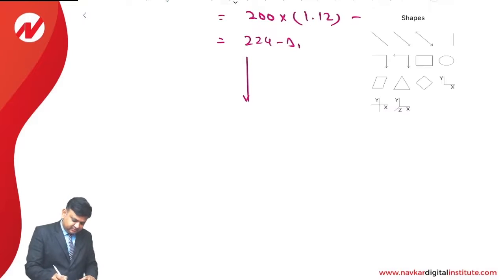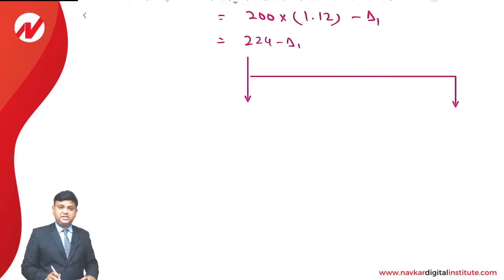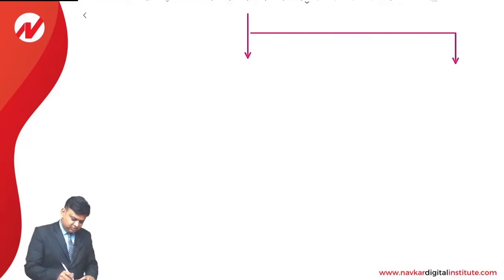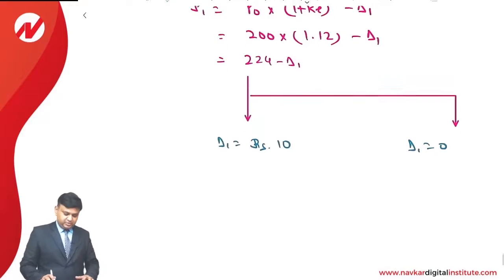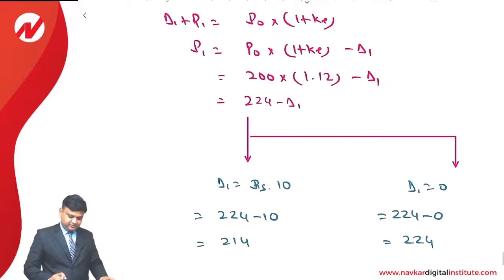We understand that the question is providing the information that the dividend is declared, and the dividend is not declared. So D1 is rupees 10 and D1 is 0. In both the situations, we have to compute the answer. So it is 224 minus 10, that is 214, and 224 minus 0 is 224 itself. That is the way the P1 is calculated.